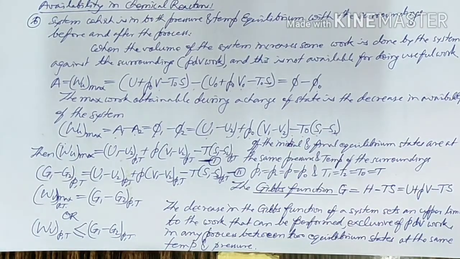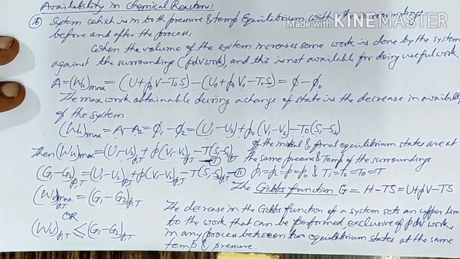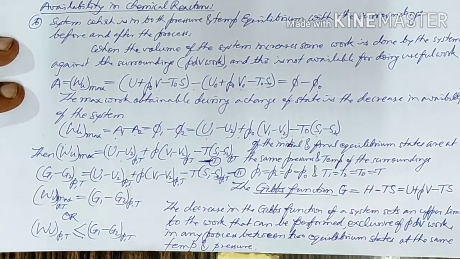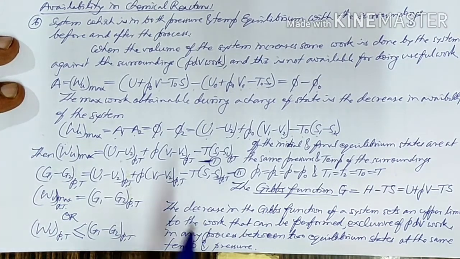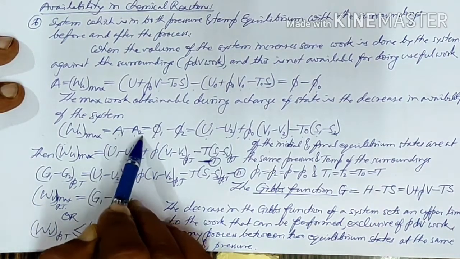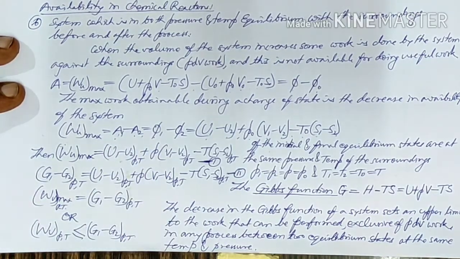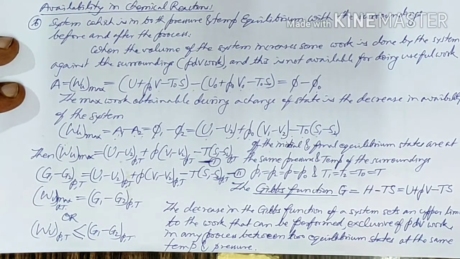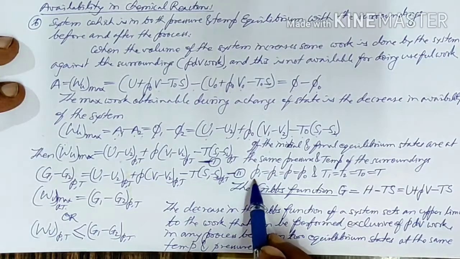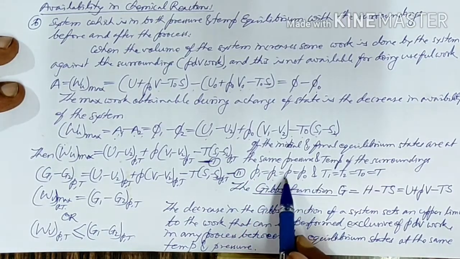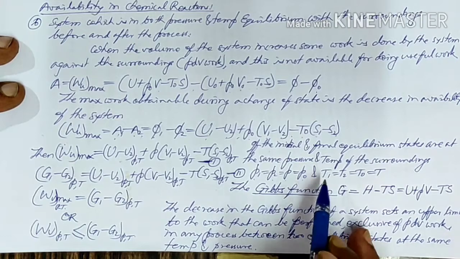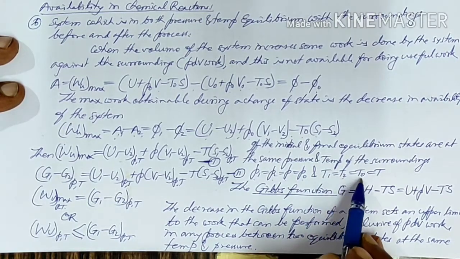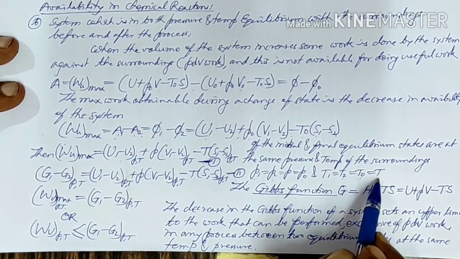If the initial and final equilibrium states are at the same pressure and temperature as the surrounding, then we can say P1 equals P2 equals P0, say equal to P, and T1 equals T2 equals T0, say equal to T.